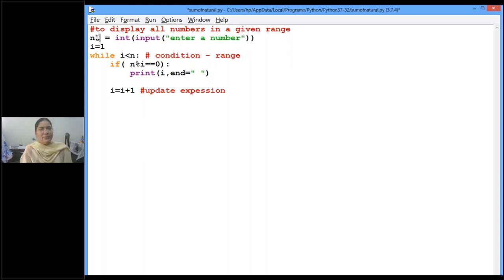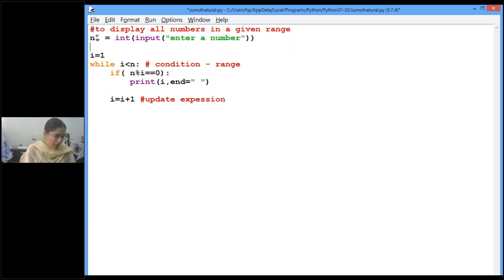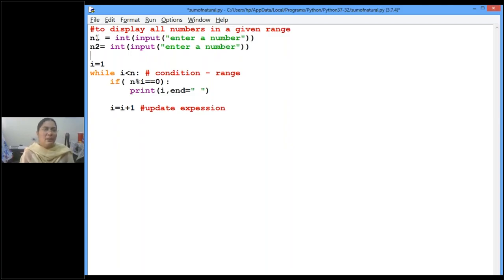So first, n1 is my initial number, the starting number. n2 is my ending number. Int input, enter a number. Clear? Okay, children. So what is my starting number? The i value is not 1. The i value is my n1.